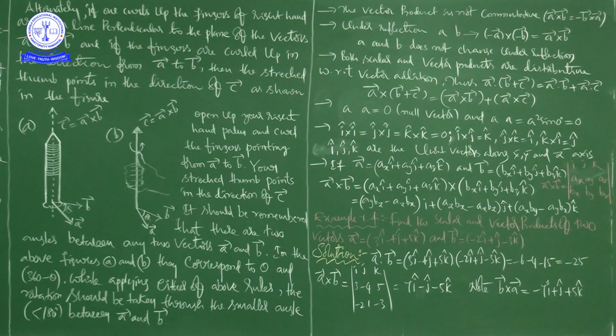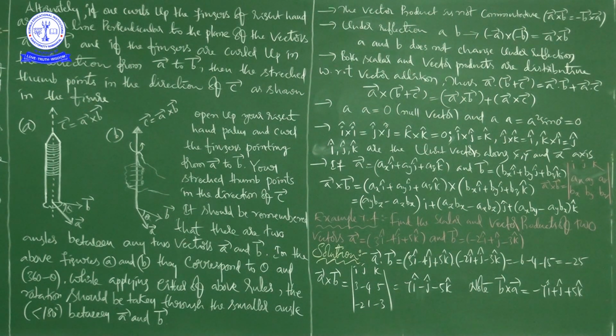Suppose you want to take only the magnitude. The magnitude is the same, whether you are taking A bar cross B bar or B bar cross A bar: AB sin theta. The rotation of the right handed screw in case of AB is from A to B, whereas in case of B to A, it is from B to A. So regarding the magnitude, it is the same, AB sin theta.